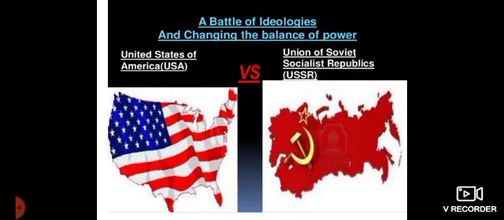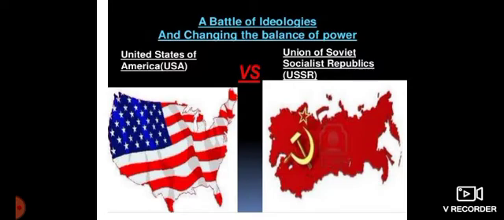When you look at the ideology of the USSR, it is communism. We know it established itself as a communist country in 1917, if you remember the Bolshevik Revolution. With it we had the establishment of the USSR, the Union of Soviet Socialist Republics. The United States followed democracy, a capitalist country. That was the philosophy, the principle, the ideology of these two countries.